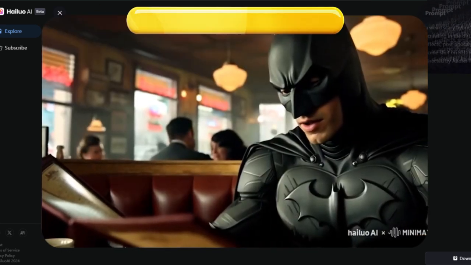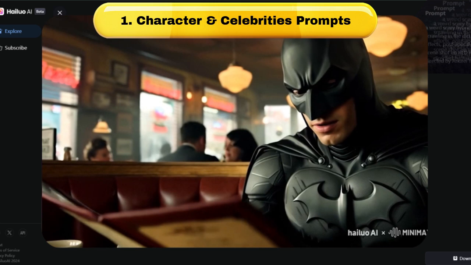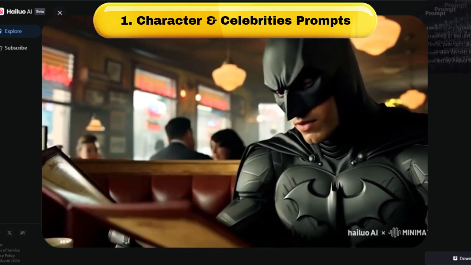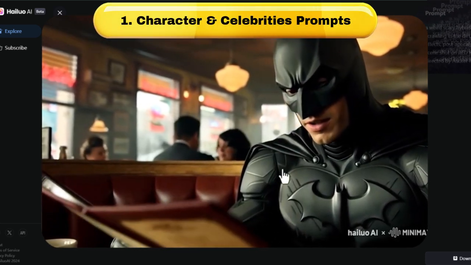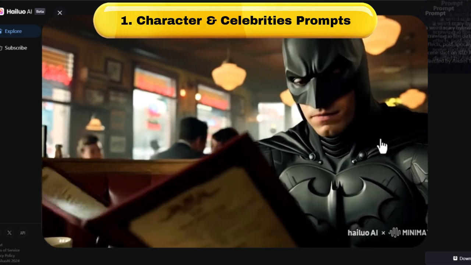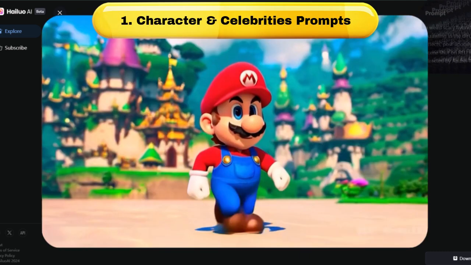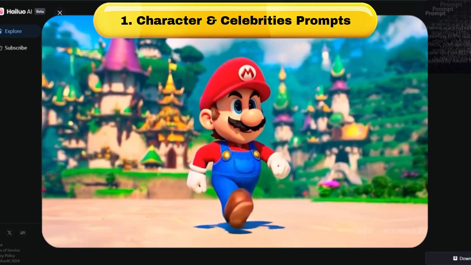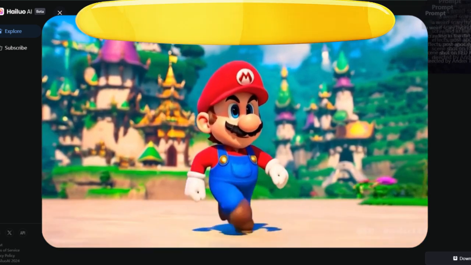Here's another one of Batman. So this is Batman inside a cafe diner, and he is reading the menu. It's got a really nice angle to this one, and it looks like we're just sitting there with Batman waiting for our coffee. It's also incredible at creating video game characters as well.